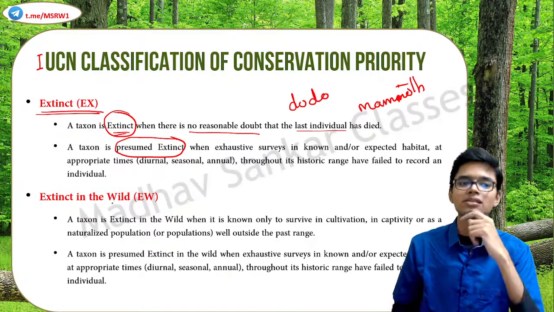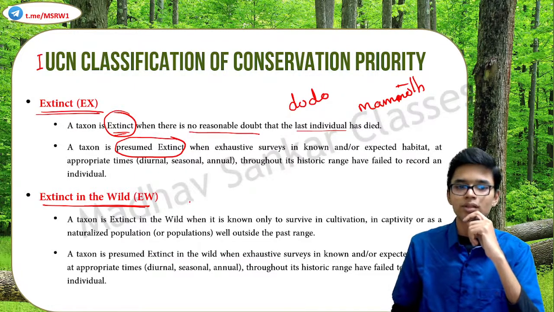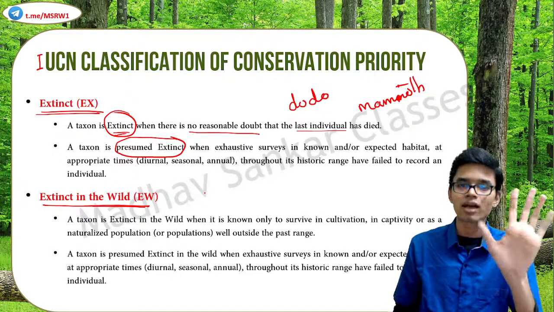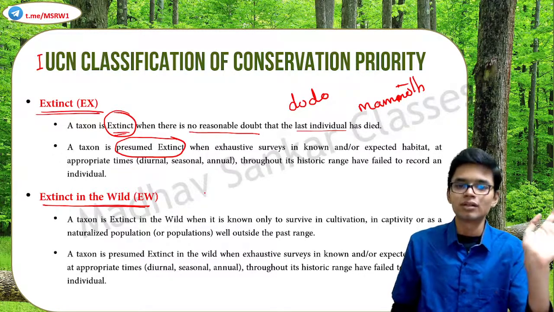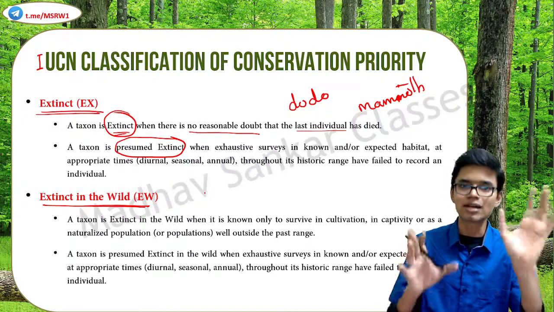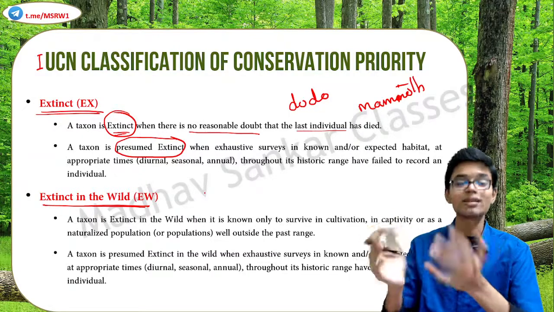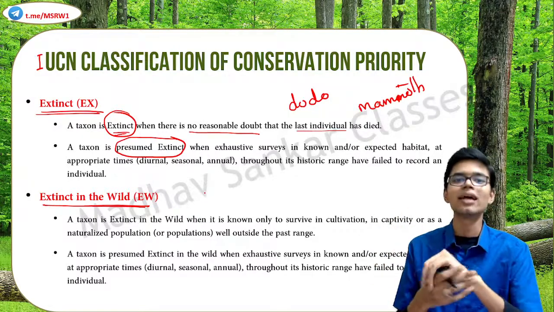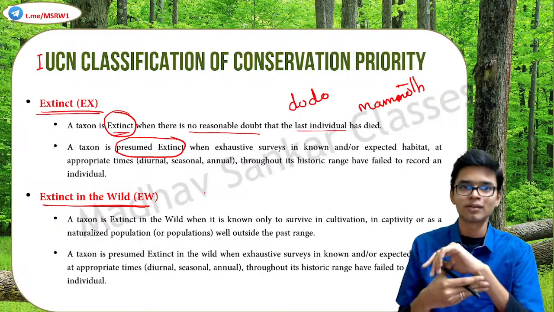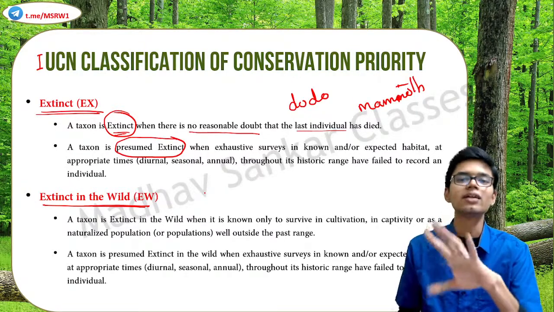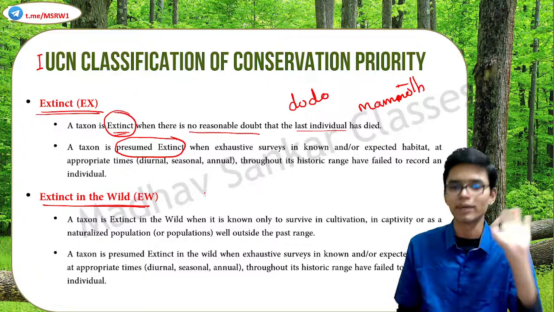The second major classification is extinct in the wild, EW. What does this mean? This means that this animal cannot be seen in its natural habitat anymore. This species can only be seen in captivity, basically in ex situ methods of conservation. We can see them in zoos and botanical gardens, but we cannot find them anywhere in the natural habitat.